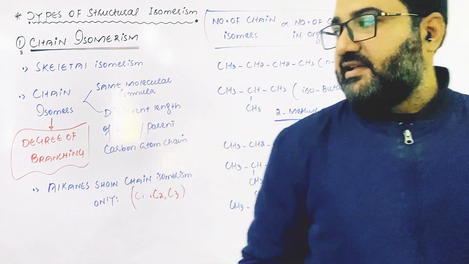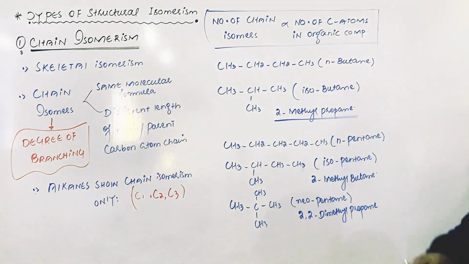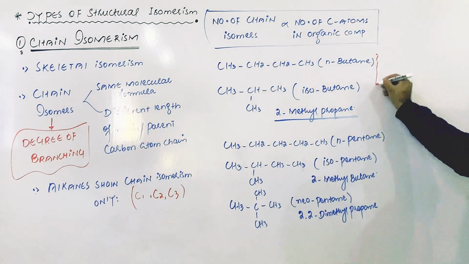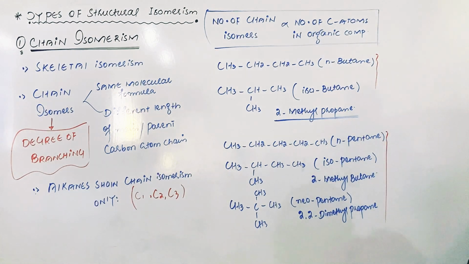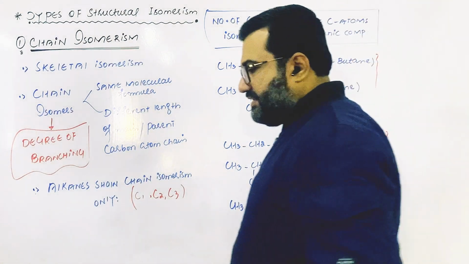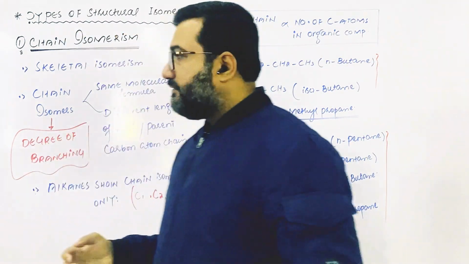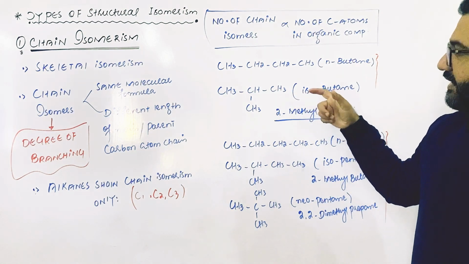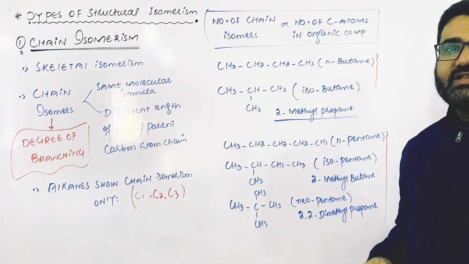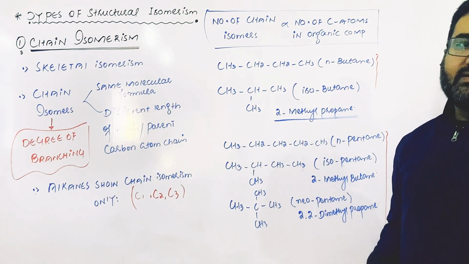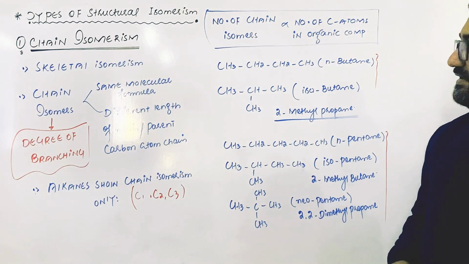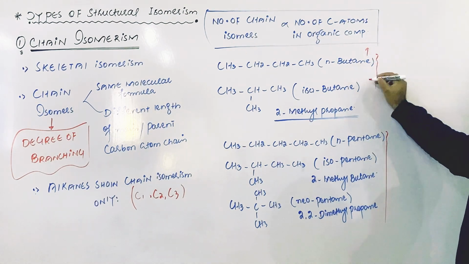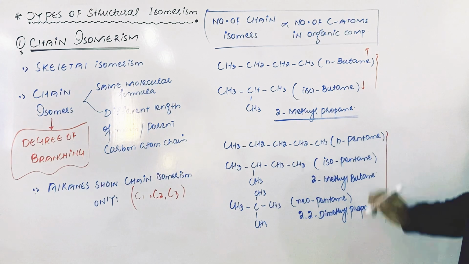But a very important point here, dear students, is that because the structure of these isomers is different, as the number of branches increases, the surface area of the compound decreases, due to which the van der Waals forces become weak and the melting and boiling points decrease. So the melting and boiling point of normal butane will be high, that of isobutane due to branching will be low.